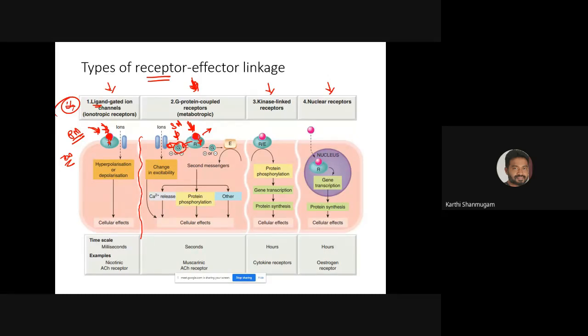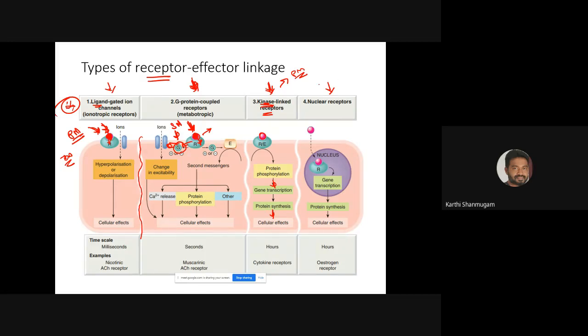So coming to family 3 of receptor, the kinase linked receptor. The insulin receptor is an example of a kinase linked receptor. With kinase, the main job is phosphorylating, right? So it phosphorylates some amino acids present in the protein molecule that lead to some cellular effect. Here you can see the binding of the messenger molecule to the receptor leads to protein phosphorylation. Because of the phosphorylation, gene transcription may take place, which may again lead to protein synthesis and finally end up with some cellular effect. That is an example of family 3.